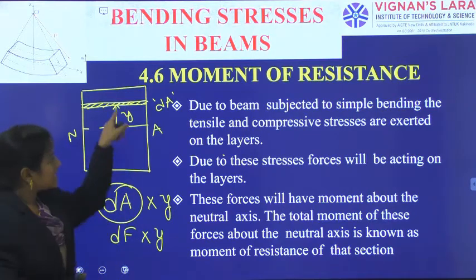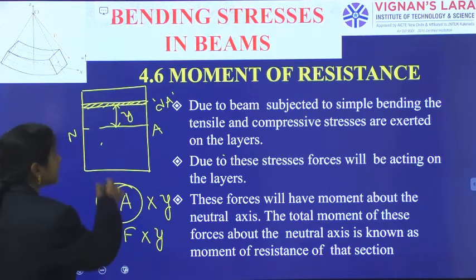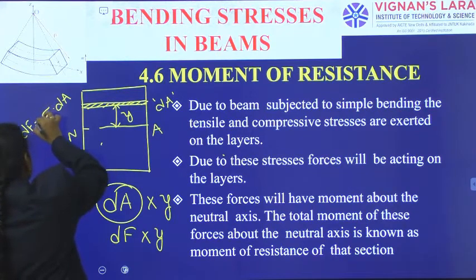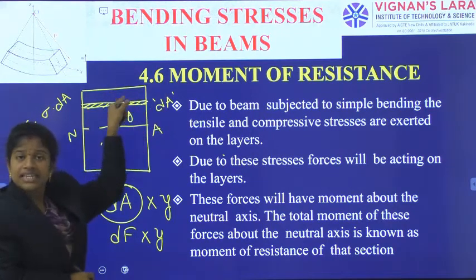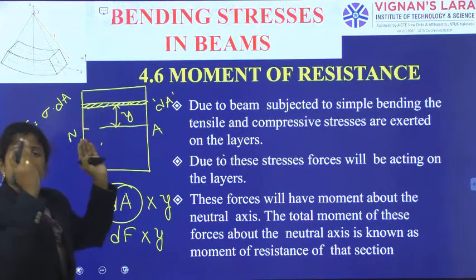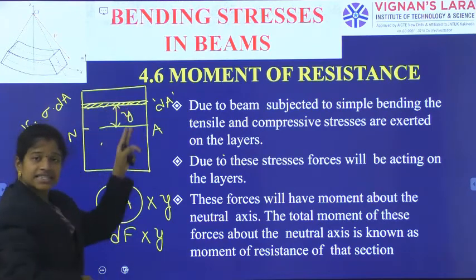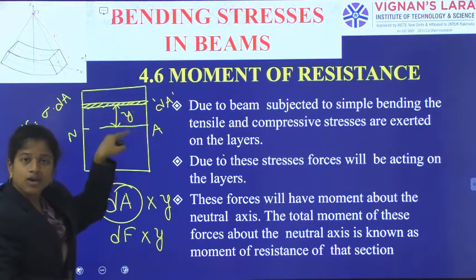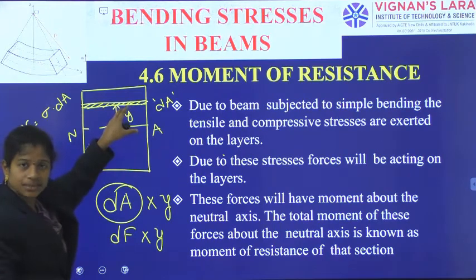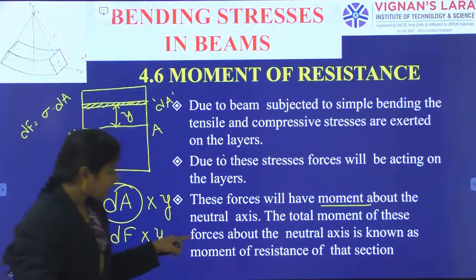That dA into y caused some area moment, and later we came to the condition. Now I am thinking this small layer has some force acting. Yes, that force value is sigma times dA, right? This small layer dA has some force application on it. As I am considering above the neutral axis, some compressive force is acting at this layer. That force is causing some moment; force into perpendicular distance. So, that force is causing some moment about the neutral axis. These forces will have moment about the neutral axis.